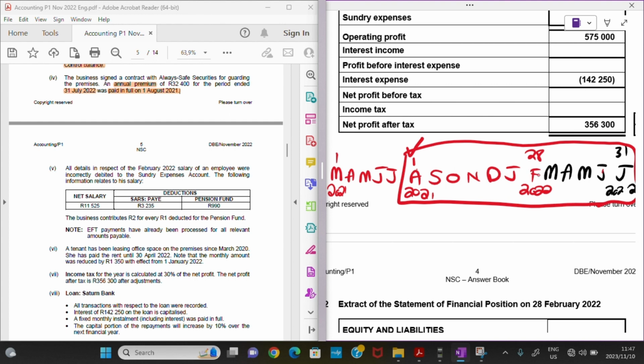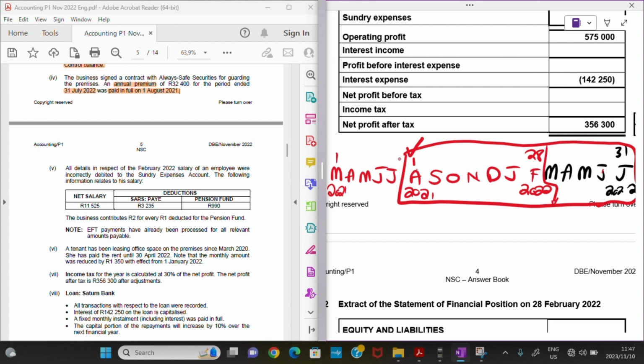By now, you have to realize that what they are testing is actually the matching principle, which tells us that we should record our incomes and expenses within their respective and correct financial year, right? So this is just a part of our GAAP principles, the matching principle.